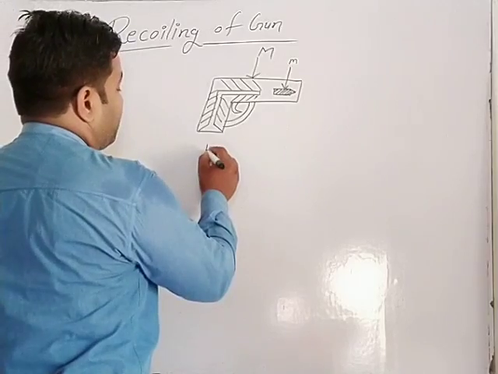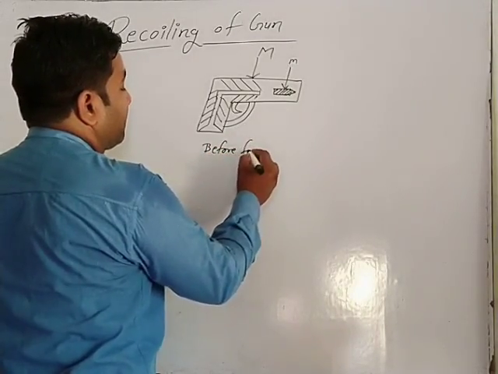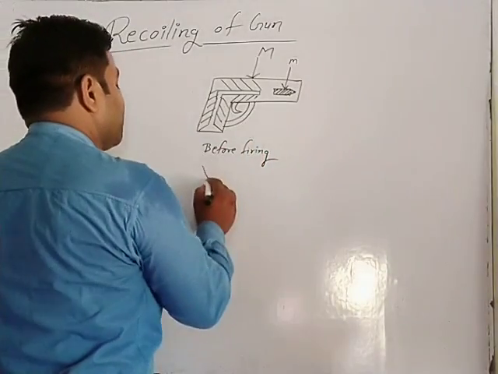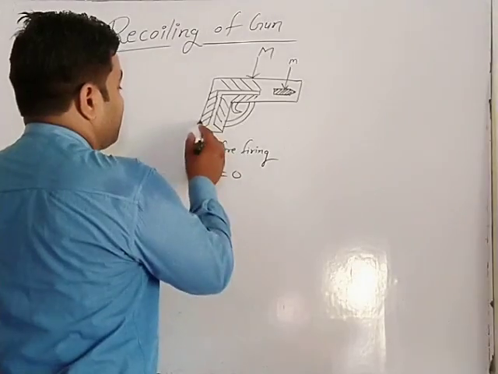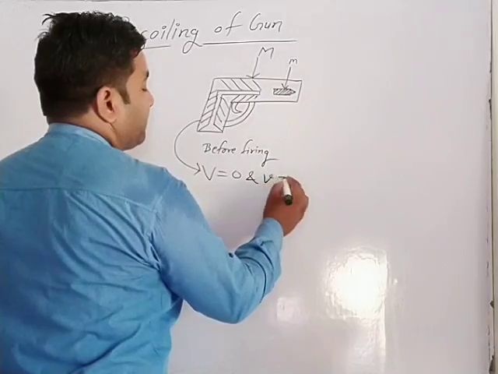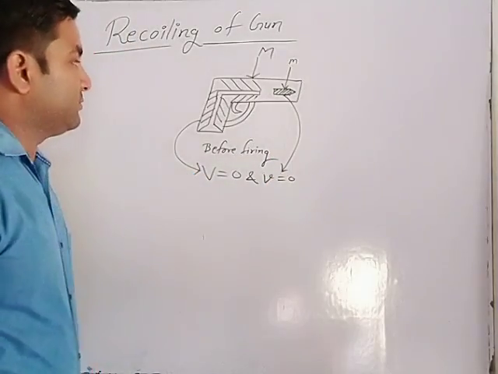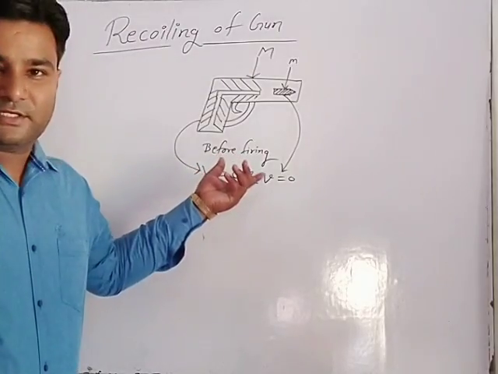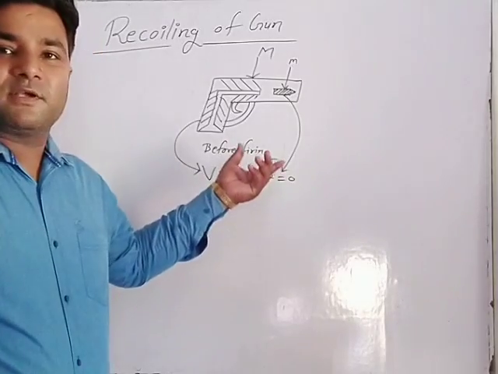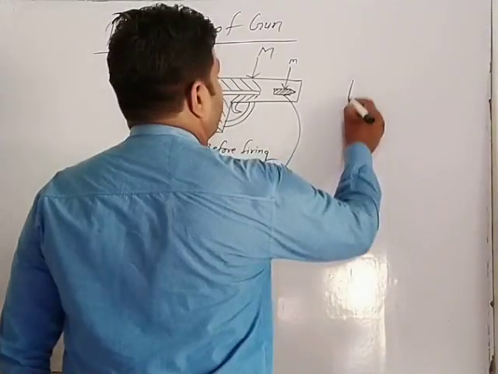This is the condition before firing. Capital V, the velocity of the gun, is zero, and small v, the velocity of the bullet, is also zero. Both are at rest, so the total momentum becomes zero.